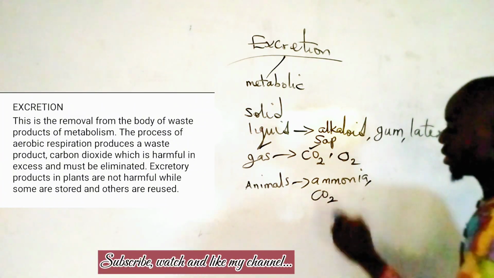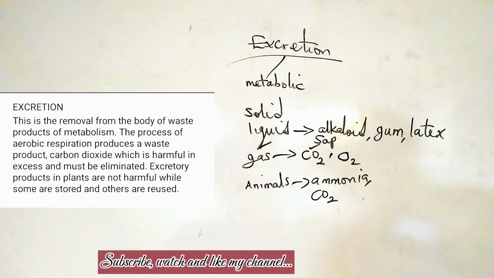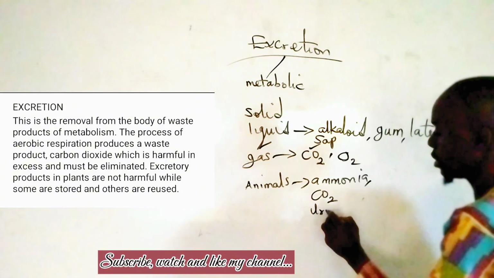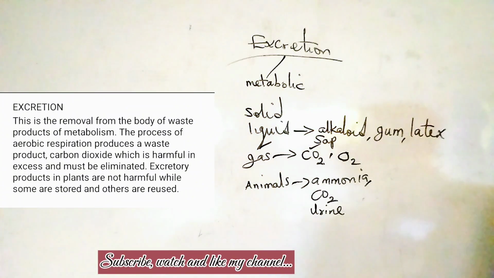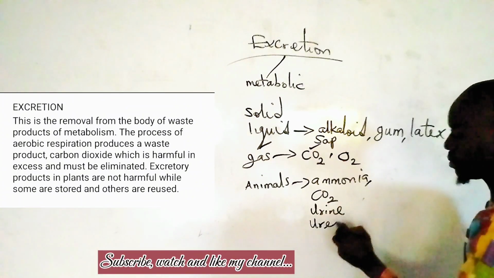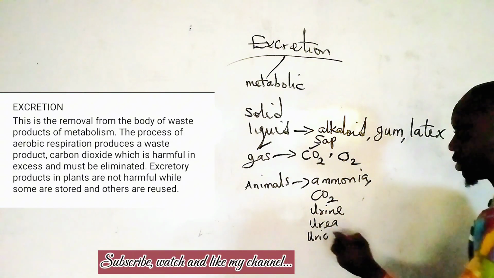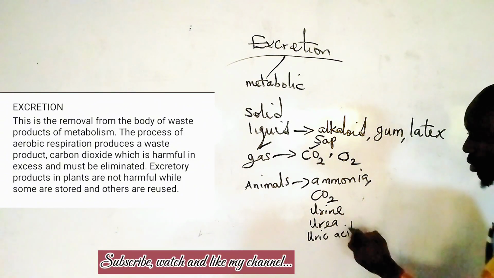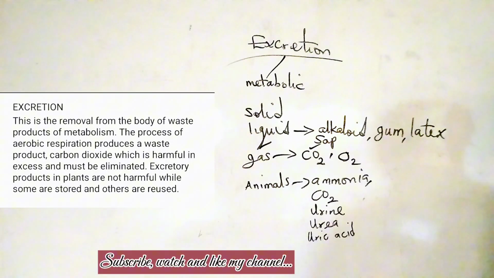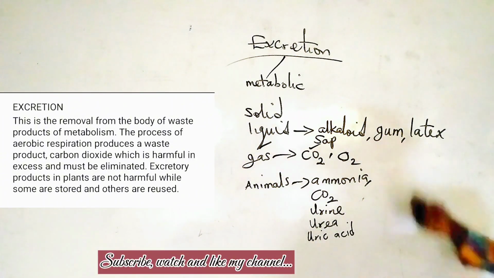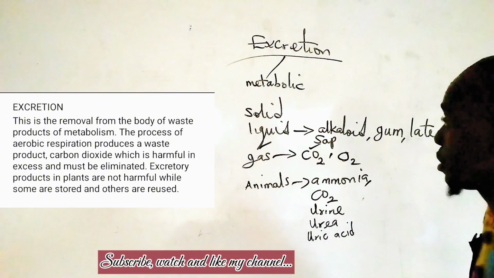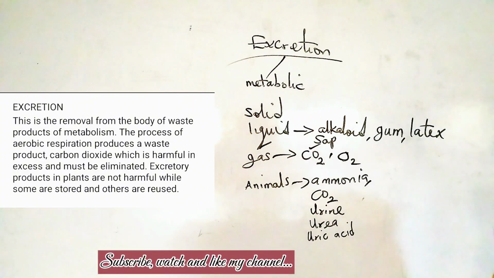Carbon dioxide is a metabolic waste product in animals. Urine is a metabolic waste product in animals. Urea is a metabolic waste product in animals. Uric acid is a metabolic waste product in animals, and so on. All of these are metabolic waste products in animals.